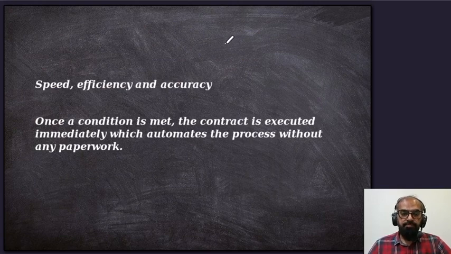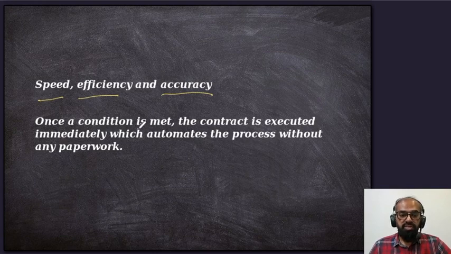So some of the properties of smart contracts which are deployed on the blockchain are speed, efficiency, and accuracy. Of course, in finance and operations like this, these are very desirable features.